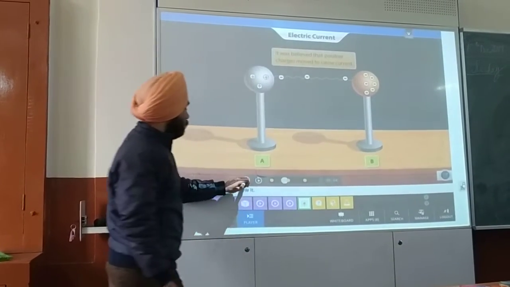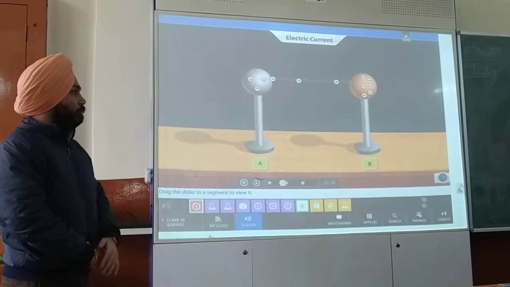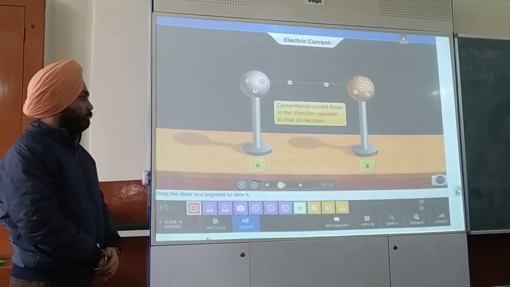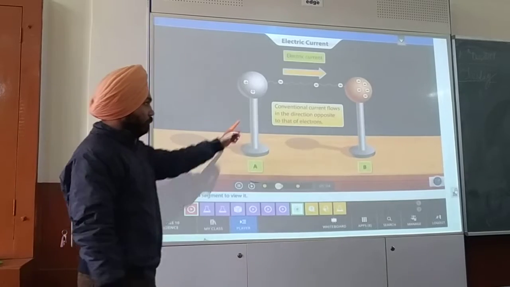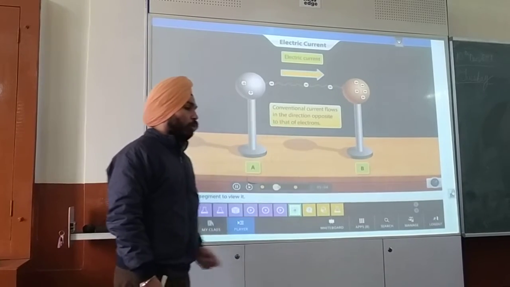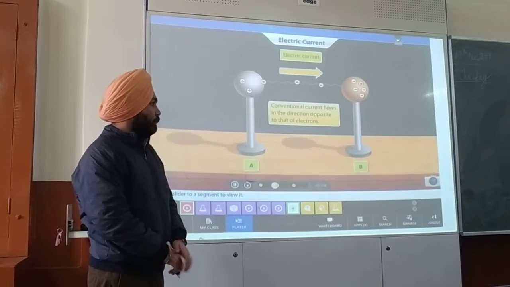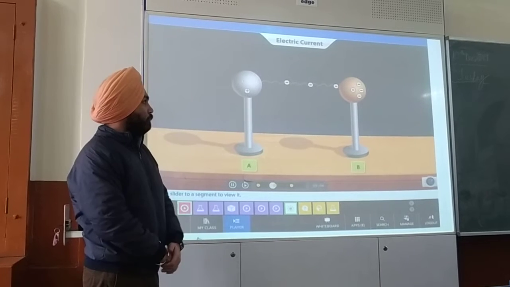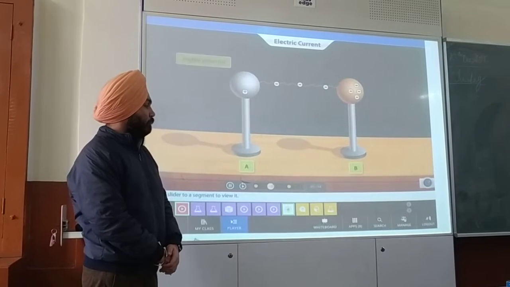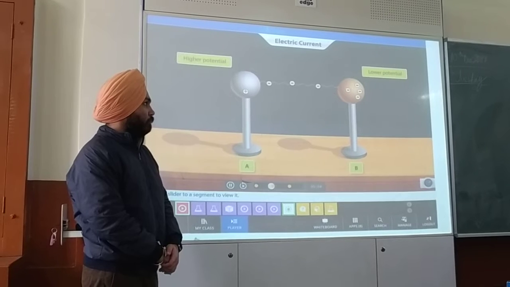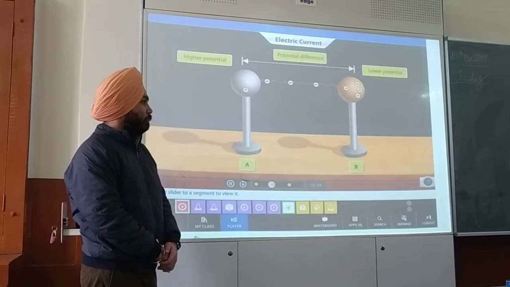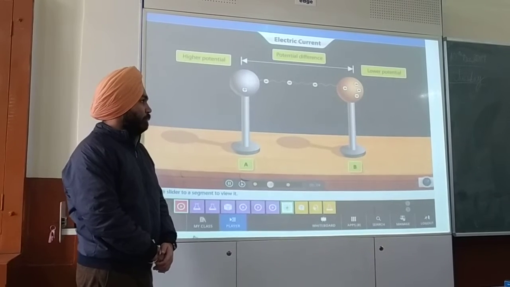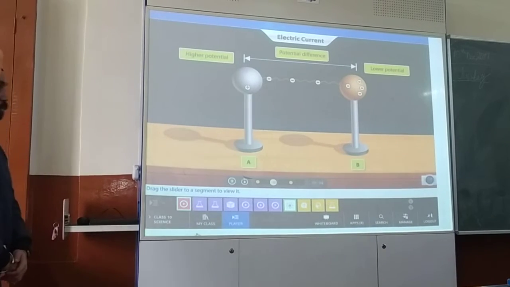current. Right. So even today, electric current is conventionally believed to flow from the positive end to the negative end. That is why the positive terminal is said to have a higher potential than the negative terminal. The difference between the electric potentials is called the potential difference.